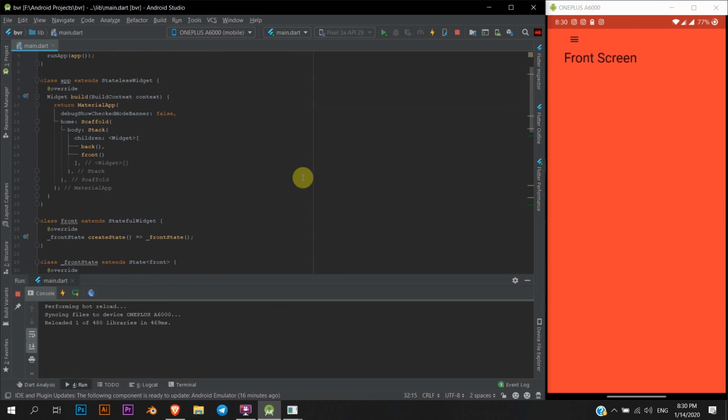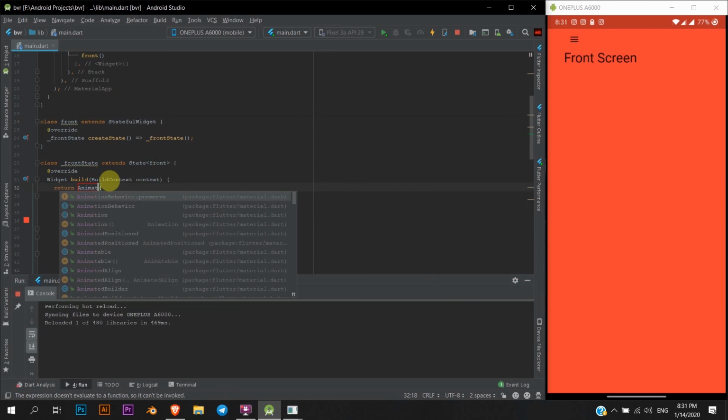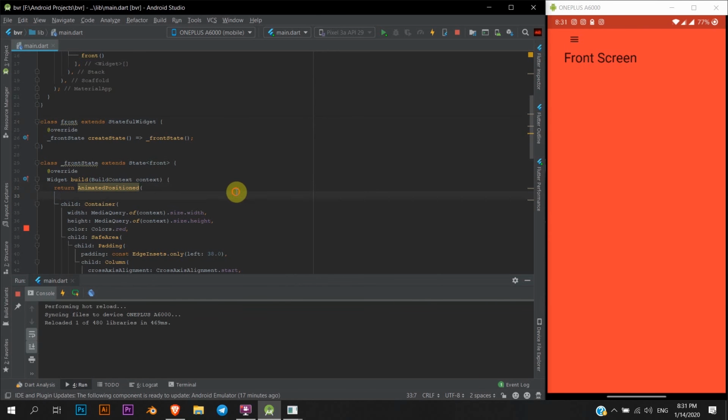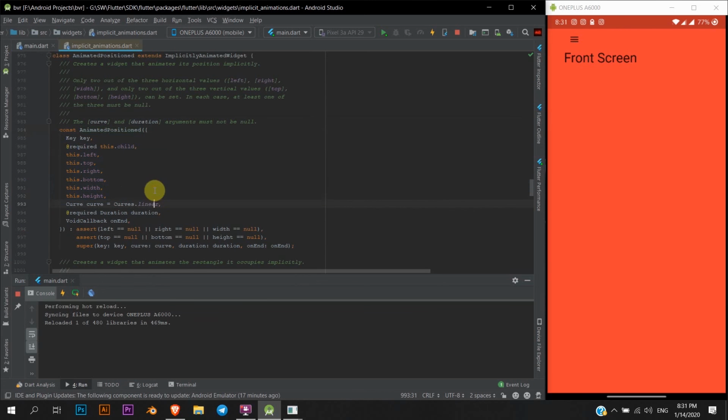Now here is the front part where you are gonna wrap whatever contents you have in this front widget with an animated position widget. I'll tell you what this is. If you don't know any widget, you can just control click on this and you can see what all parameters it takes.